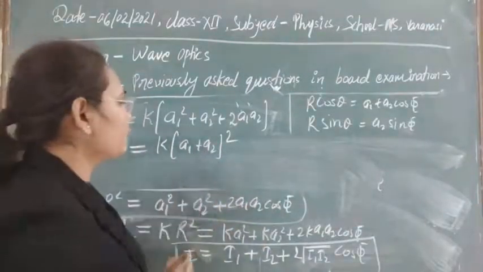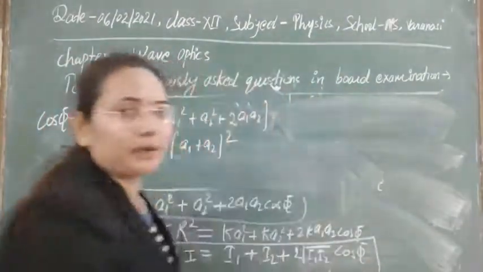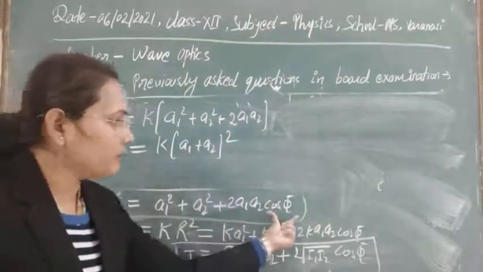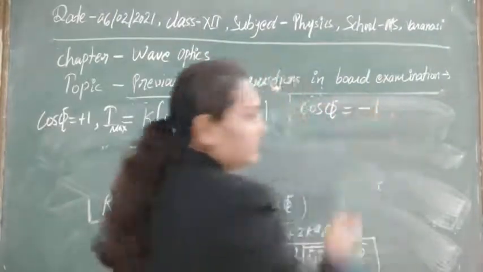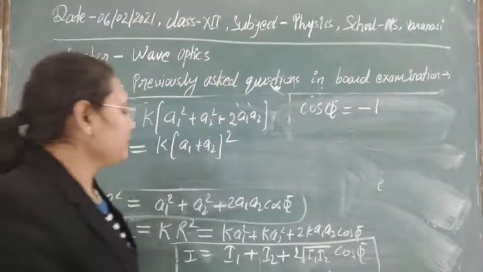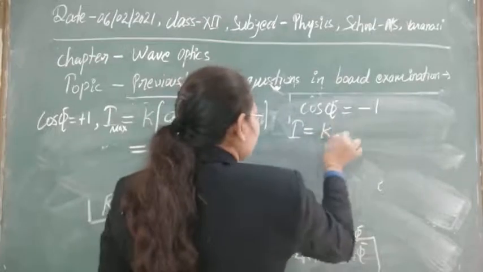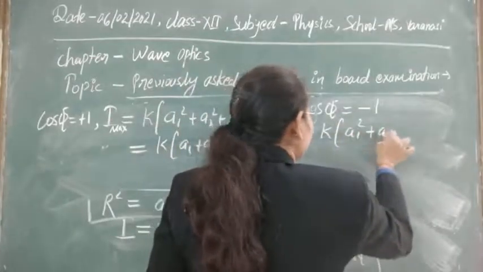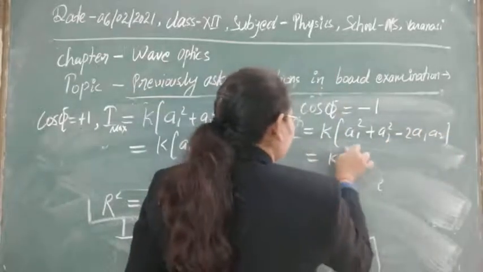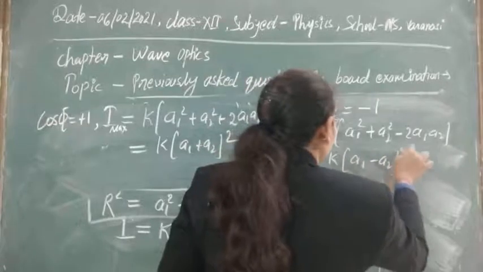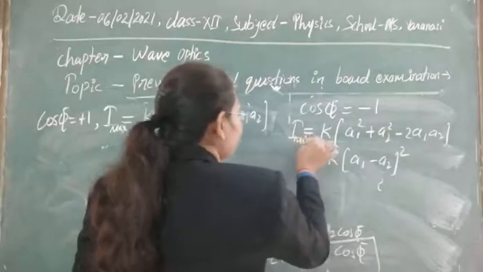In this way, we can also obtain the minimum intensity here. To obtain the minimum intensity, we put the minimum value of cos phi, that is equal to minus 1. If you put the minimum value of cos phi in this equation, then I will be equal to, if we take k as common, a1 square plus a2 square minus 2 a1 a2. This is equal to k times a1 minus a2 whole square. So this is the minimum intensity that we will get, and this is the maximum intensity.